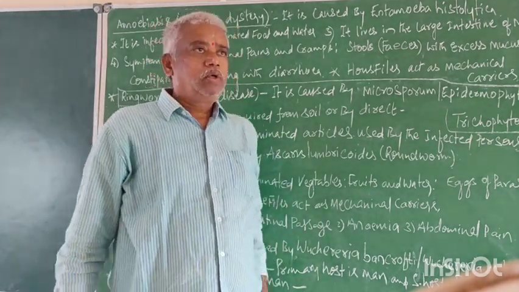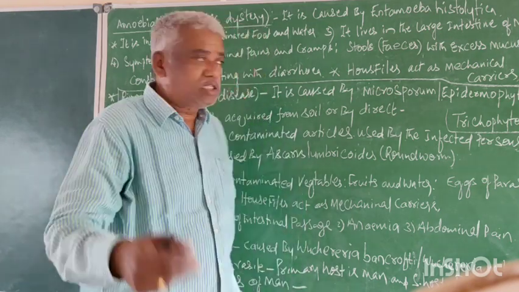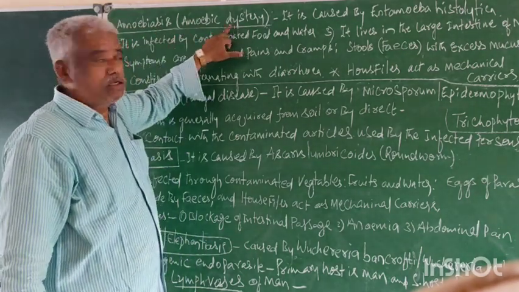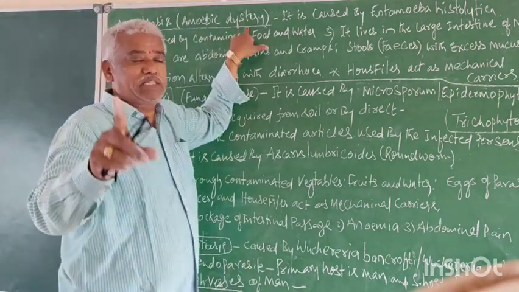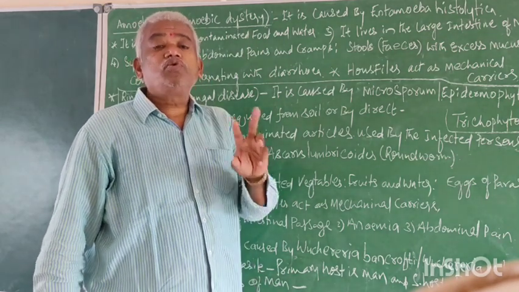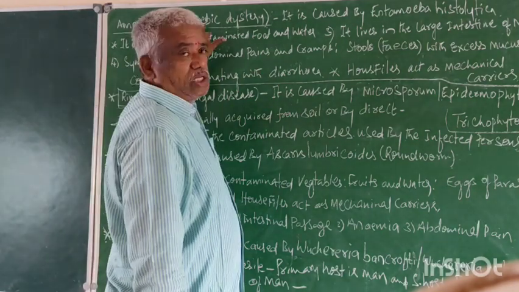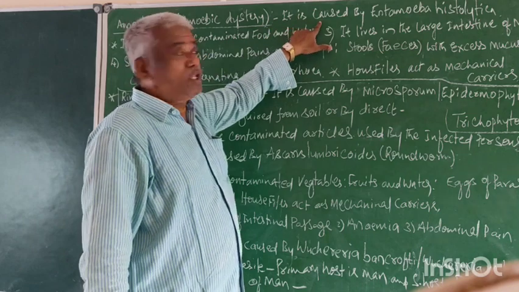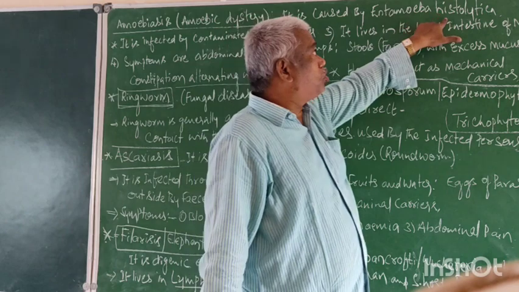Plasmodium causes malaria. Now the next disease: amoebiasis, amoebic dysentery. It is also a protozoan disease. According to the syllabus, we have 2 protozoan diseases: malaria and amoebic dysentery, which is also called amoebiasis. It is caused by Entamoeba histolytica.